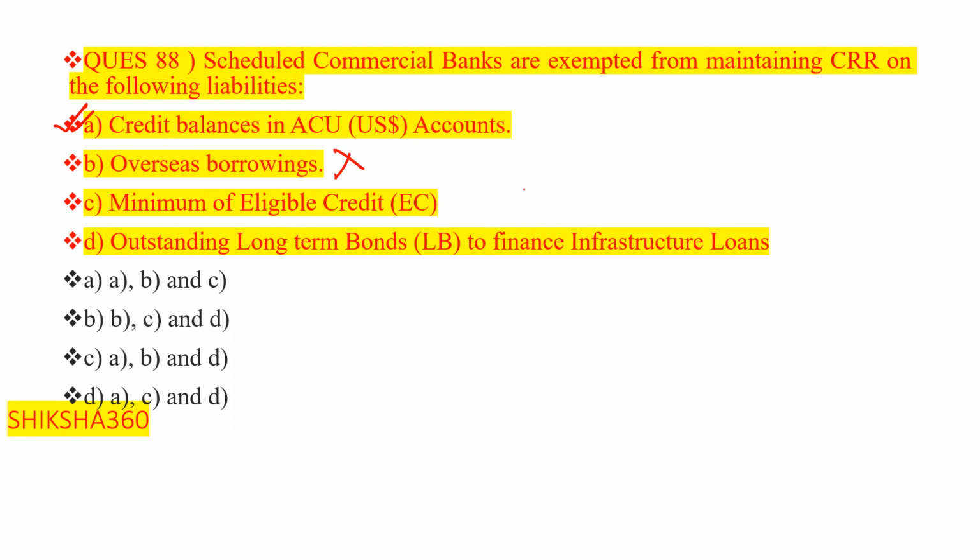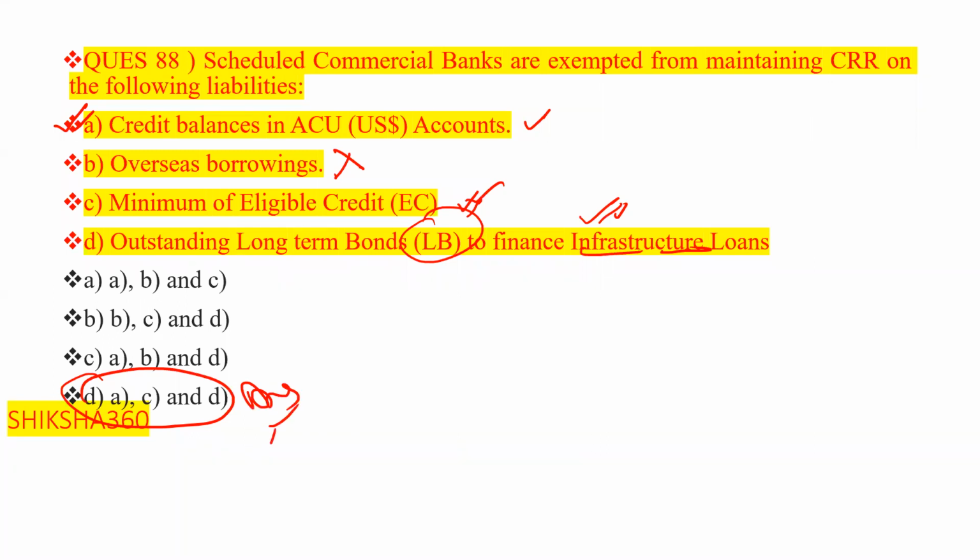Third one is minimum of eligible credit. This one is correct. Fourth one is outstanding long-term bonds to finance infrastructure loan. Under that they are exempted. So this one is correct, this one is correct, and this one is correct. So option number D is the answer. Just these are those type of points which you have to remember.